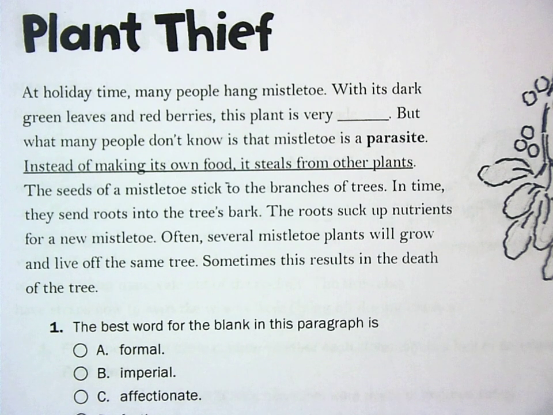All right, so this passage is talking about the famed Christmas mistletoe. If you're not really sure what's going on with the mistletoe, there's a backstory behind it. If you get caught under it, you're supposed to kiss the person you're caught standing under the mistletoe with. But this passage is not talking about the tradition of a Christmas mistletoe. They're actually talking about what happens with a mistletoe and how they grow and how they actually steal nutrients from other trees. And we call those parasites.